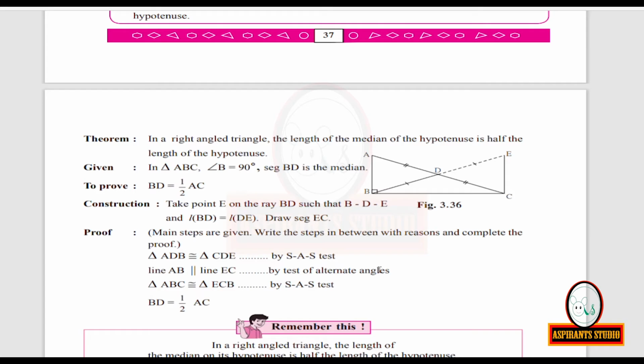Therefore, triangle ABC is congruent to triangle ECB by SAS test. You have it here, over here. Triangle ABC is congruent to triangle ECB by SAS test.